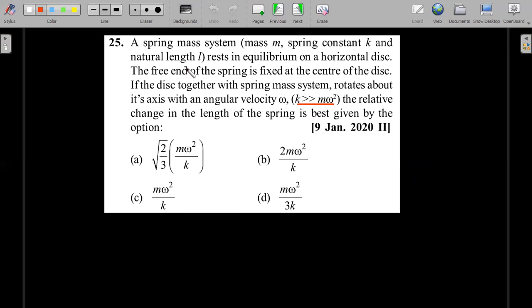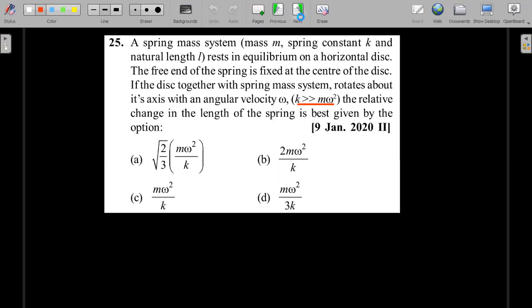Okay, another rotational problem, circular motion. A spring mass system with mass M and spring constant K, natural length L, rests in equilibrium on a horizontal disk. The free end of the spring is fixed at the center of the disk. If the disk together with the spring mass system rotates about its axis with an angular velocity omega, the relative change in the length of the spring is best given by. So this option is very, very important here: K is very large compared to the value m omega square. This is a recently asked question, 2020 paper. Draw the diagram. I think you should be fine with this question.